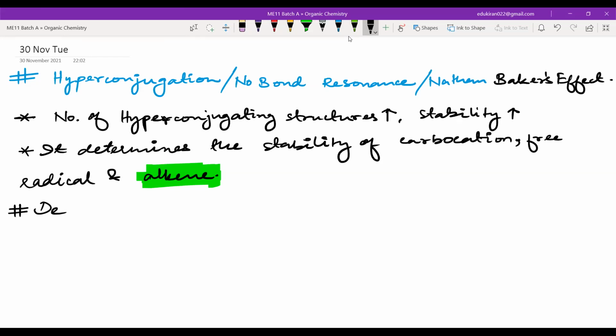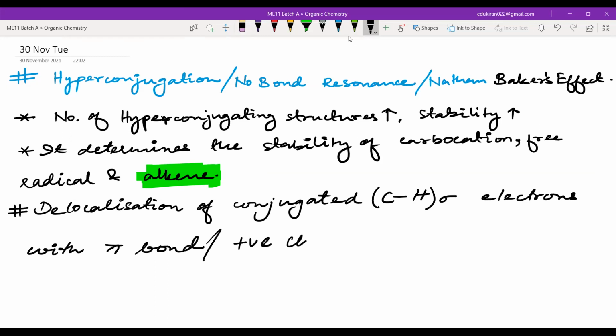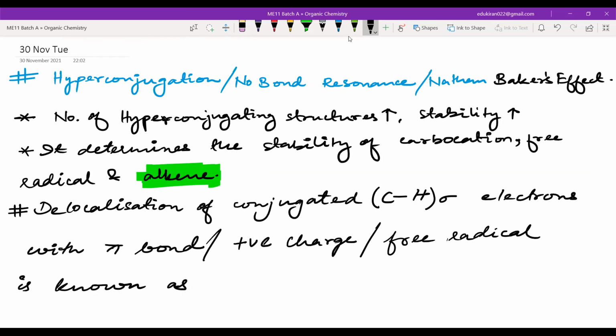Please write: delocalization of conjugated CH sigma bond, or otherwise CH sigma electrons, that means those electrons which are participating in sigma bond formation, with pi bond, or you can also have positive charge or free radical, is known as hyperconjugation. Please write this down.